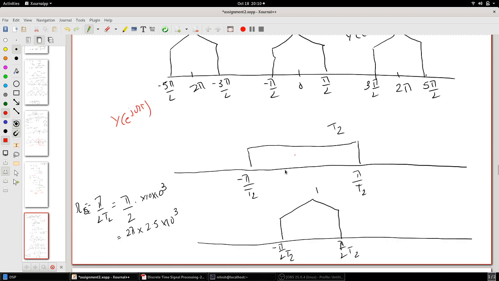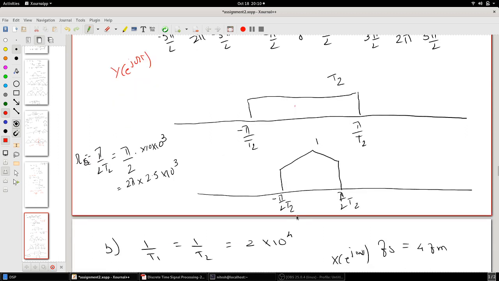And then when it passes through this filter, only frequencies from minus pi by 2T2 to pi by 2T2 will pass through. And since T2 upon T1 is 1, the amplitude will be 1.